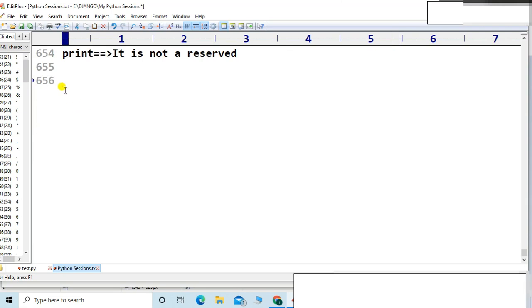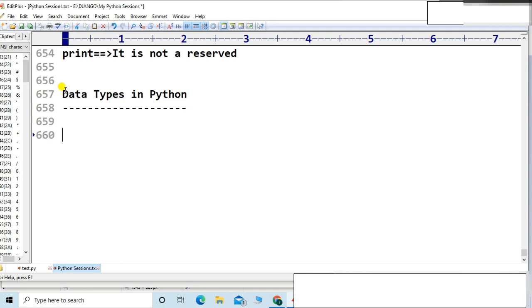Every language has data types, right? The type of data is called a data type. Data types in Python, let me talk about that.